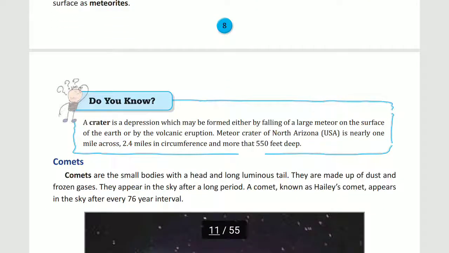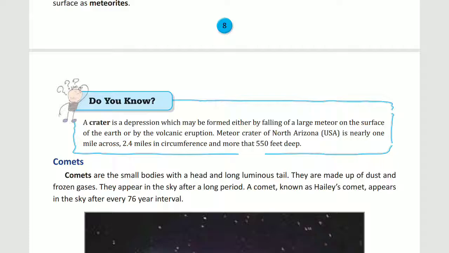Now here comes, do you know, a crater is a depression which may be formed by the falling of a large meteor on the surface. What is a crater? It is a depression. When is it formed? When a large meteor falls from the atmosphere onto the earth's surface, or by a volcanic eruption. It makes a very big pit. That is called a crater.